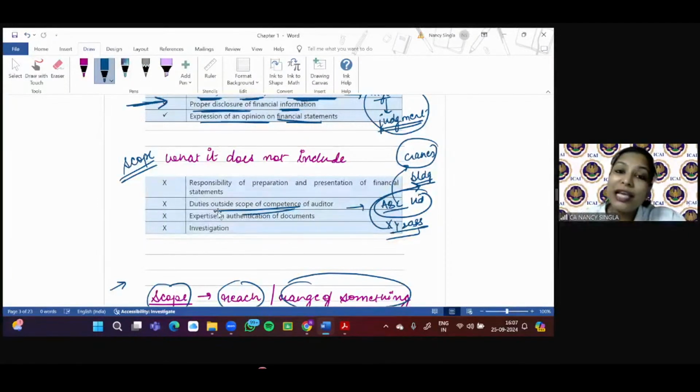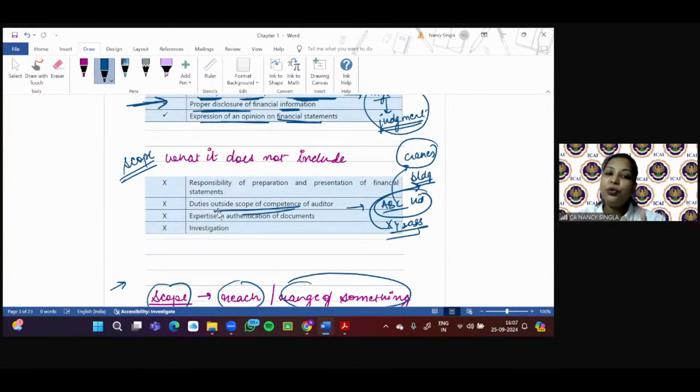Though that useful life will be used in calculating the depreciation, which the auditor is concerned with because the depreciation amount is going to have an impact on the financial statement, the calculation of the useful life is the work of the management. Why? Because management, first of all, is primarily responsible for preparation of financial statement. So these are duties that fall outside the competence of the auditor.